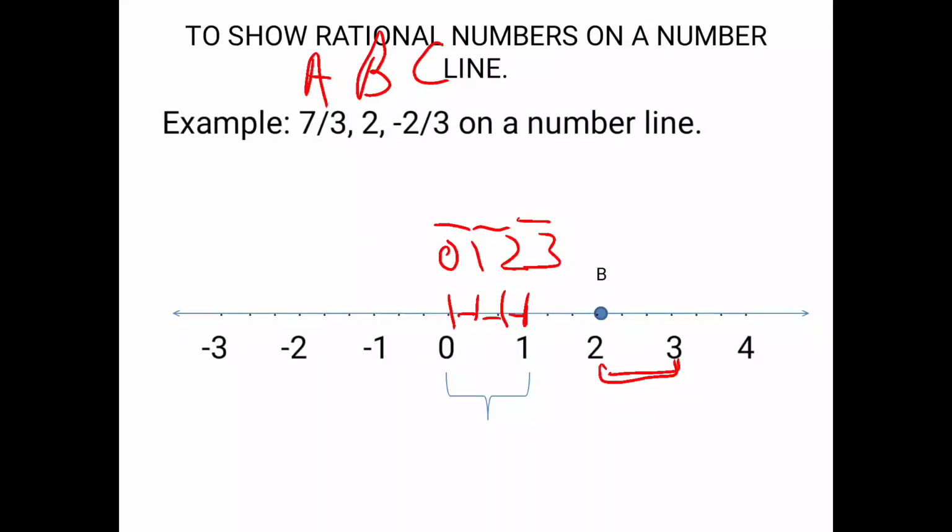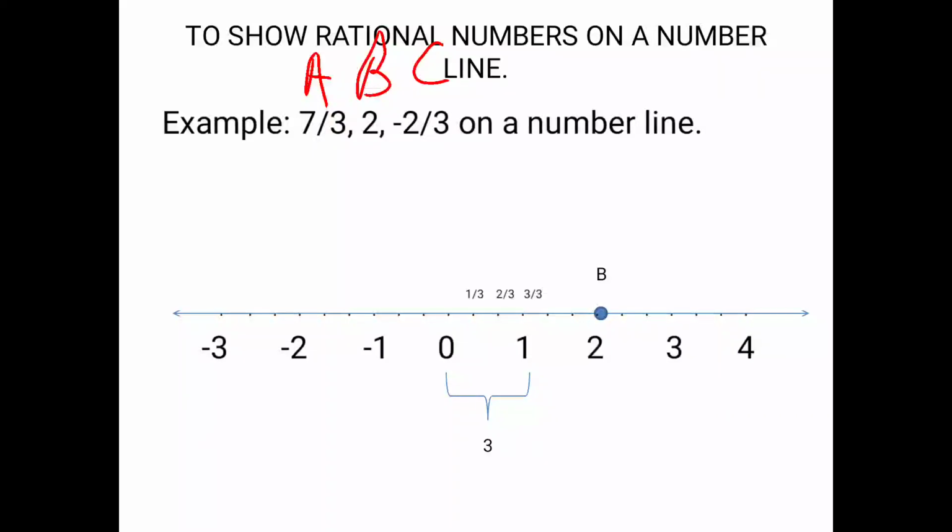So this segment or this unit is divided into 3 parts. Now why is this important, you'll understand now. A unit is nothing but a gap between two numbers, and it is divided into 3 parts.